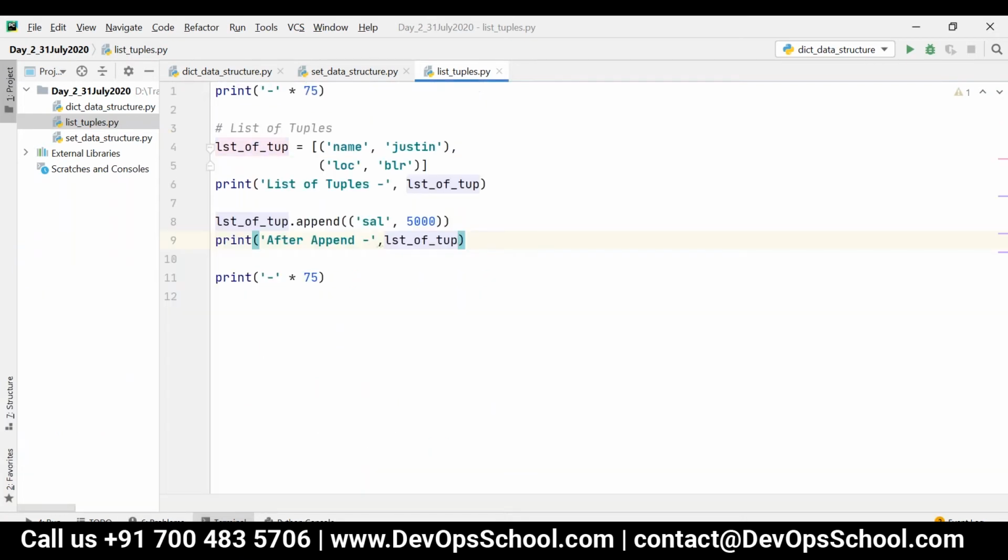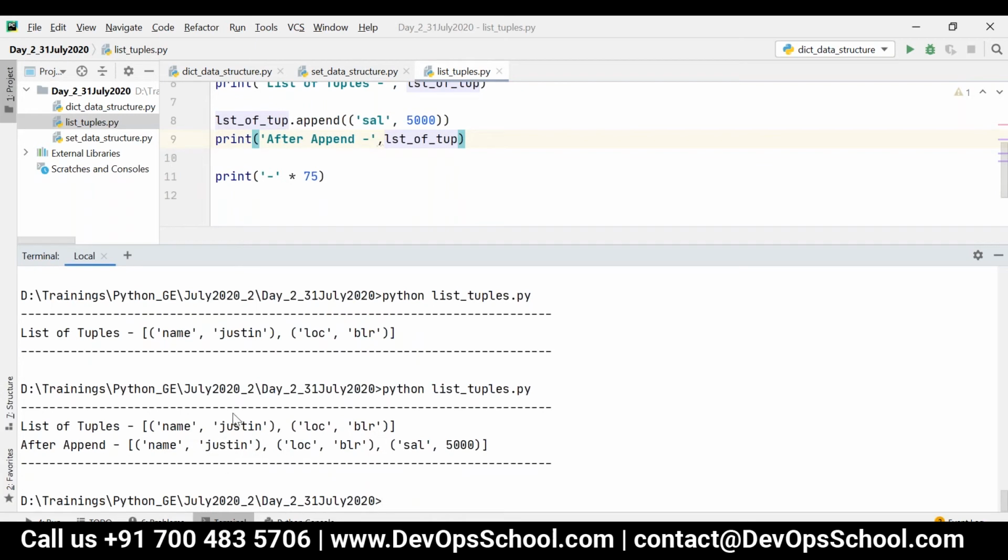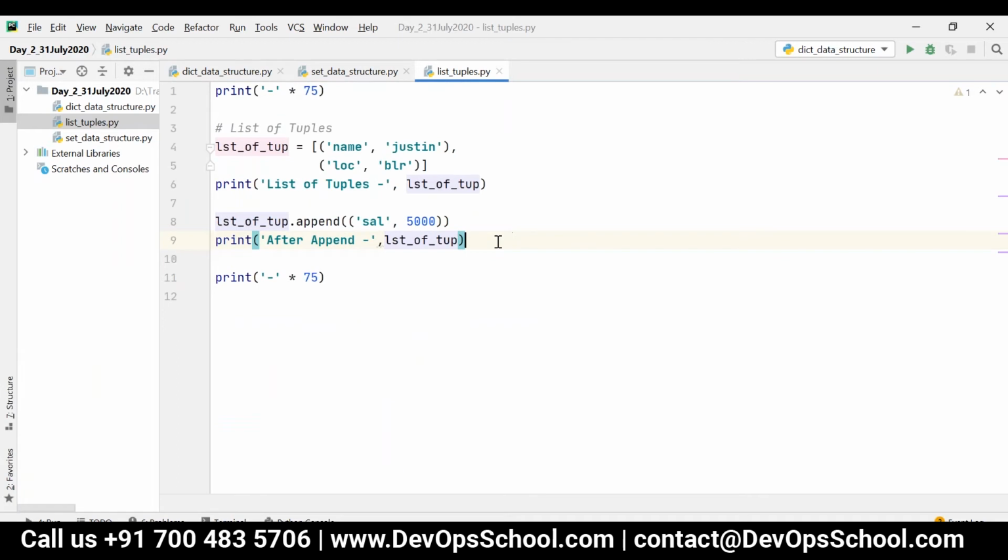Whenever I have a list, and inside the list I have tuples like this, and each and every tuple has only two elements in it, then it can be easily converted to a dictionary.